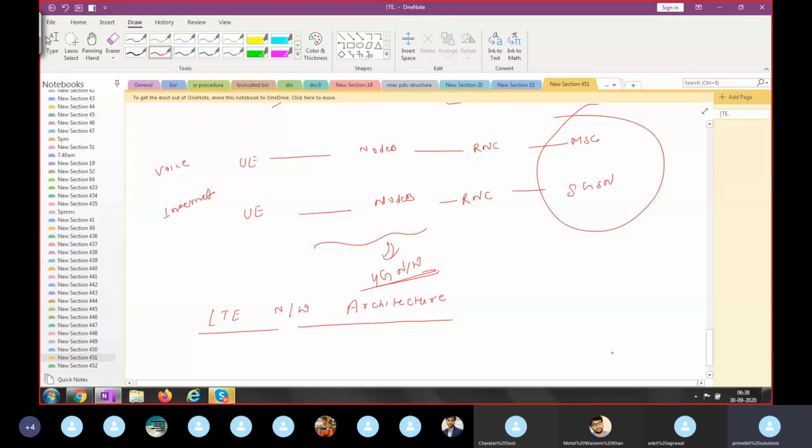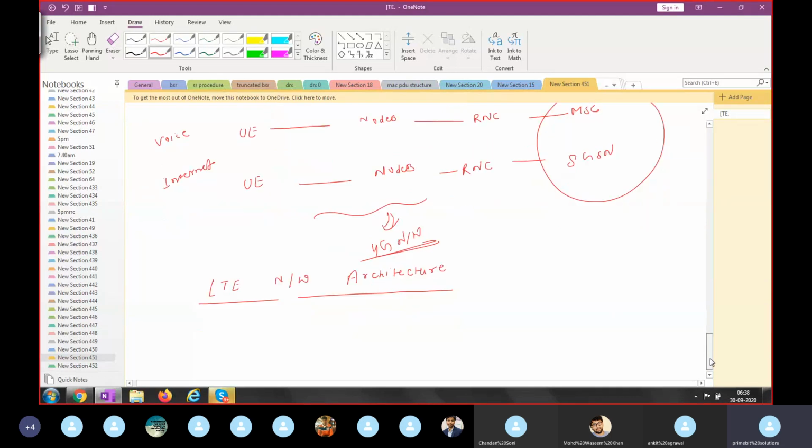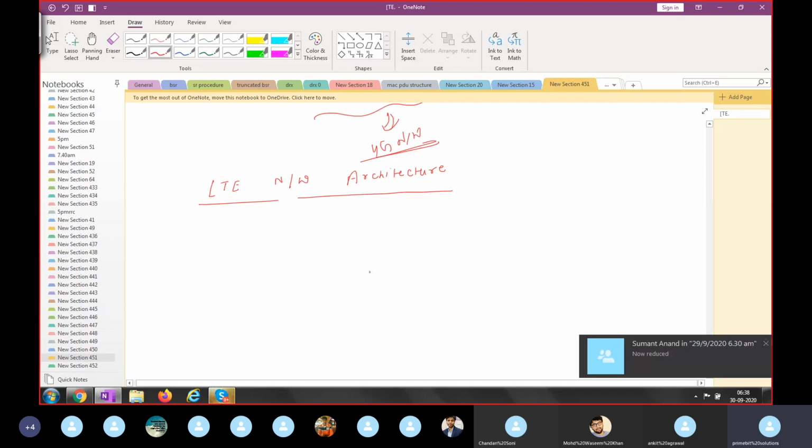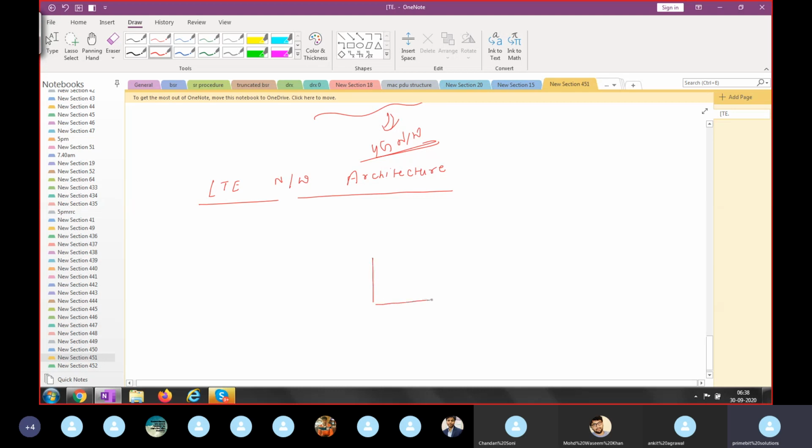Thank you. So if you see the LTE network architecture, the RAN has now upgraded to E-UTRAN, because LTE is completely designed for PS services.